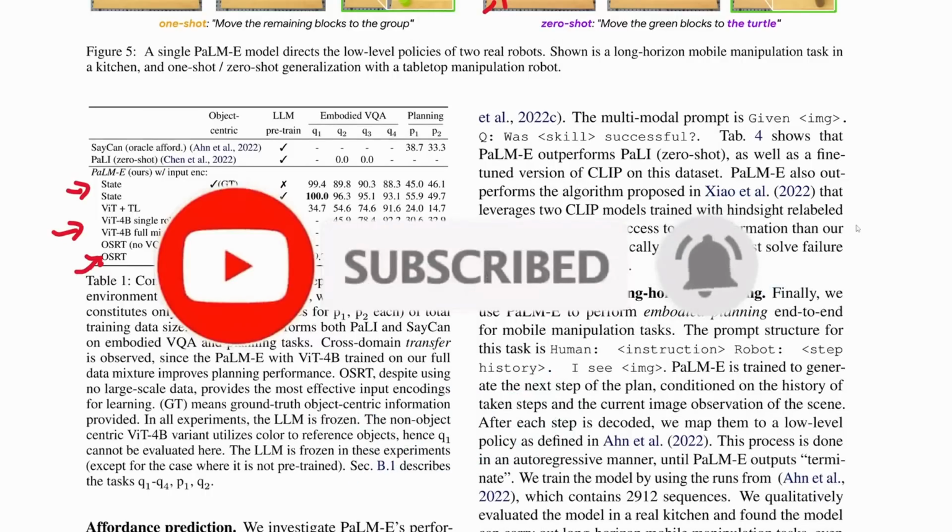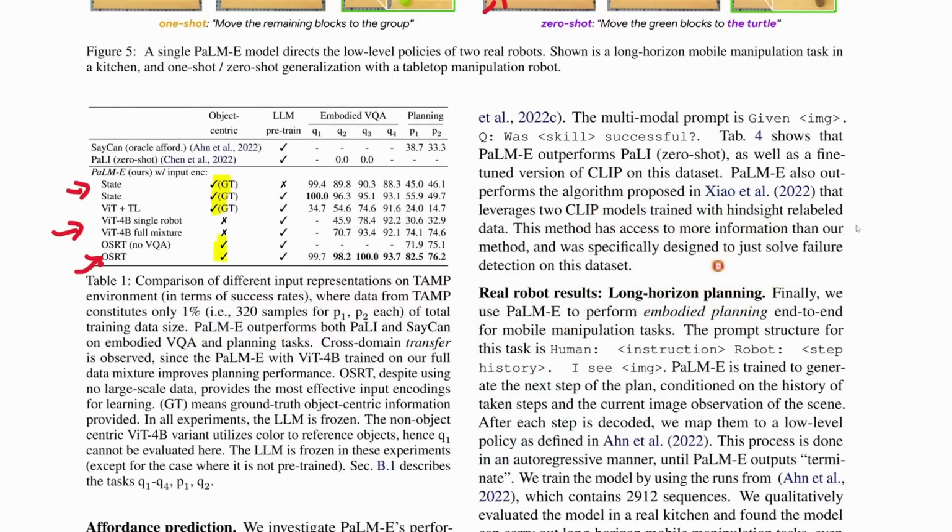And I think the takeaway here is that these object-centric models, so the ones in these rows, are doing the best. OSRT does the best. I think this does beg the question of why isn't something like the underlying state doing the best? That's what you would expect, right? Just giving the underlying state would be the best. But apparently not.